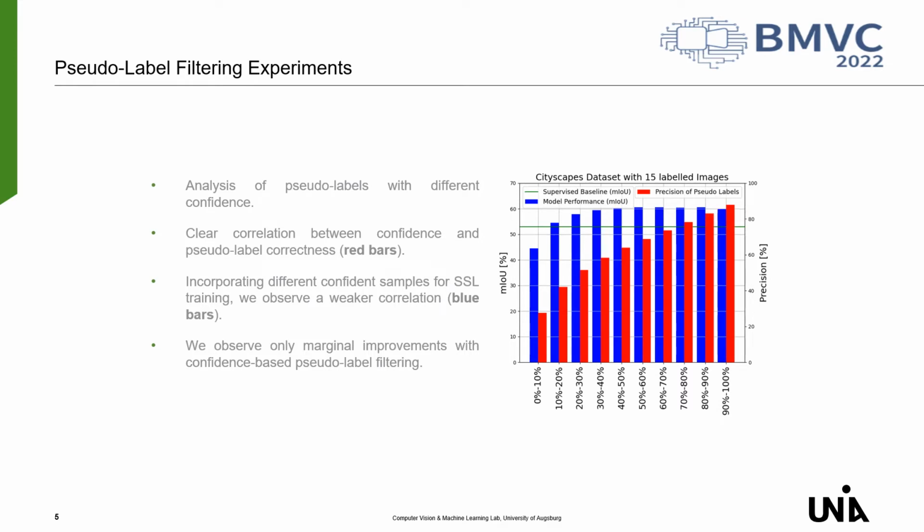This is probably because the correct pseudo labels from lower confidence subsets are samples that the model struggles with. In other words, the correct pseudo labels from lower confidence subsets improve the performance more than those from high confidence samples. High confidence samples are probably more similar to examples from the labeled training dataset, and correct pseudo labels with low confidence have a higher impact on the resulting decision boundary.